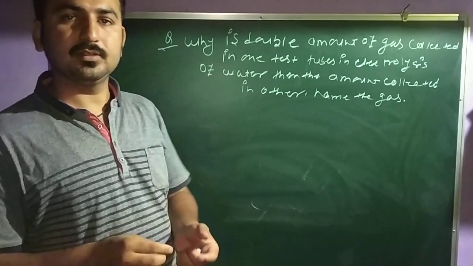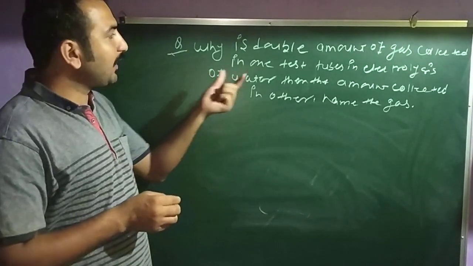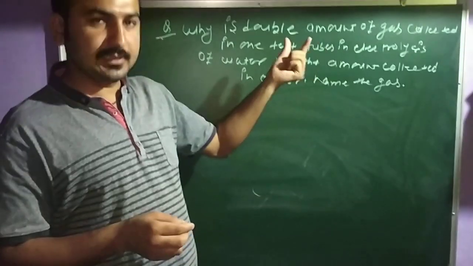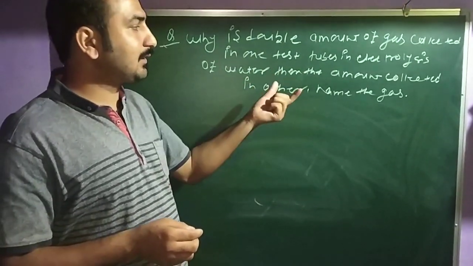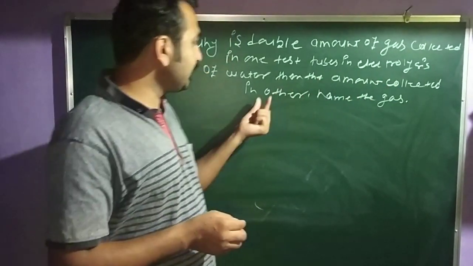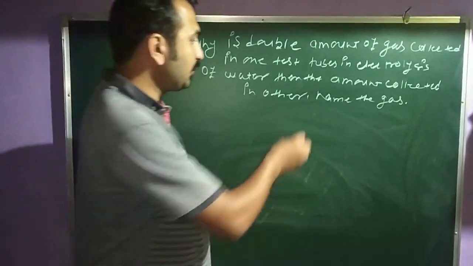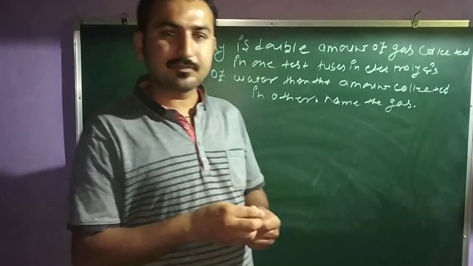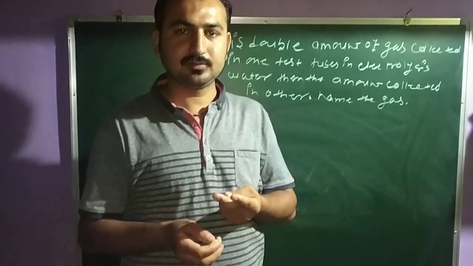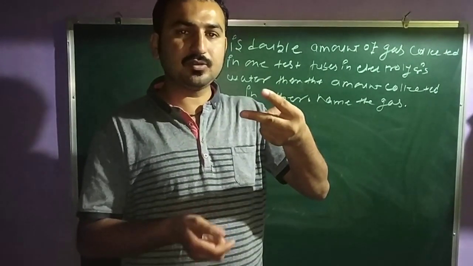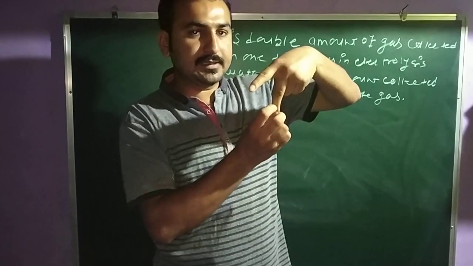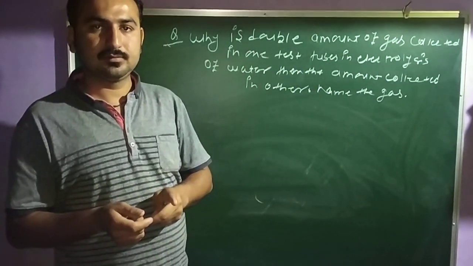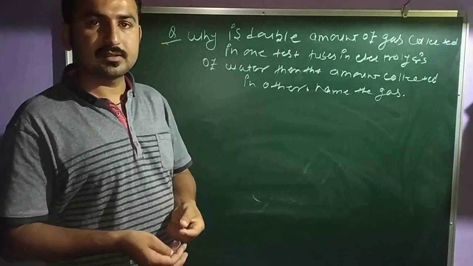This question is based on the activity. The question is: why is double the amount of gas collected in one test tube in the electrolysis of water than the amount collected in the other, and also give the name of the gases. They are asking that when you do the electrolysis of water, you have two test tubes. Clear? In these two test tubes, the amount of gas in one is double that of the other. Why is it happening, and name the gas.